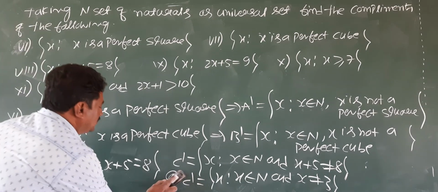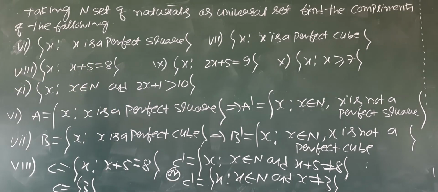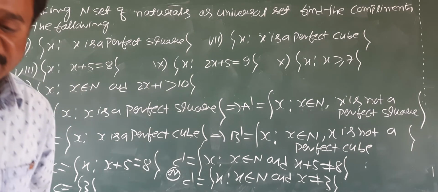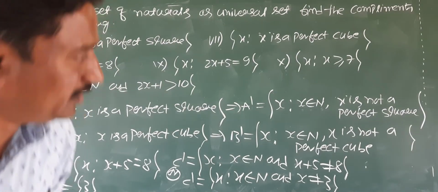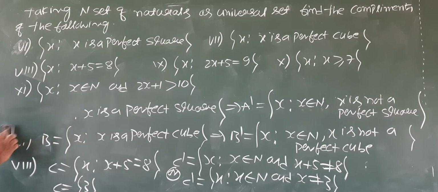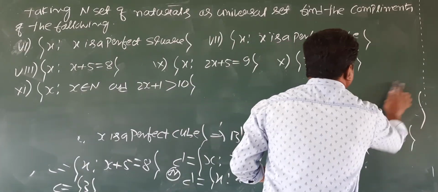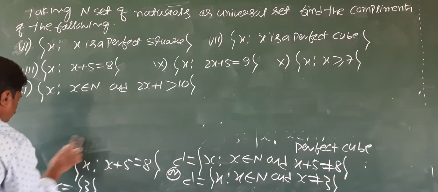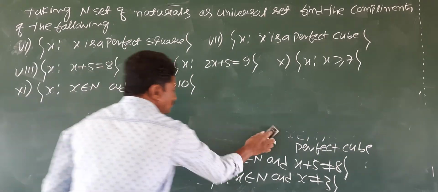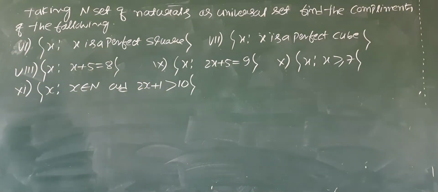Overall, that is C dash. Let us move on to solving one more question. Question number 9.